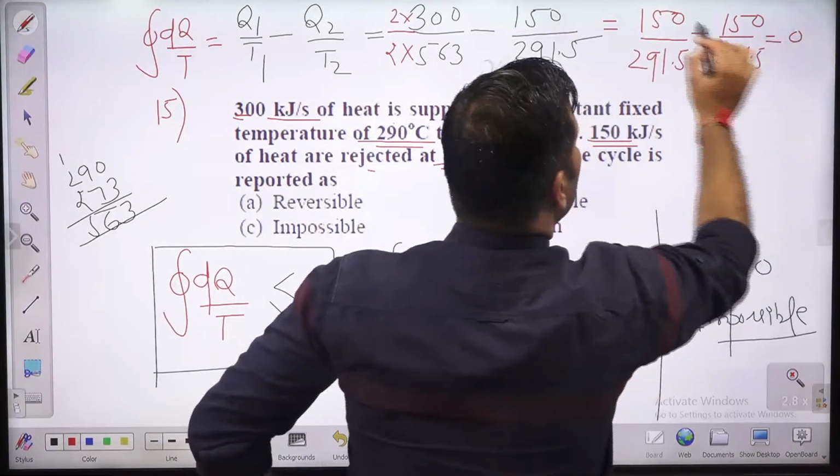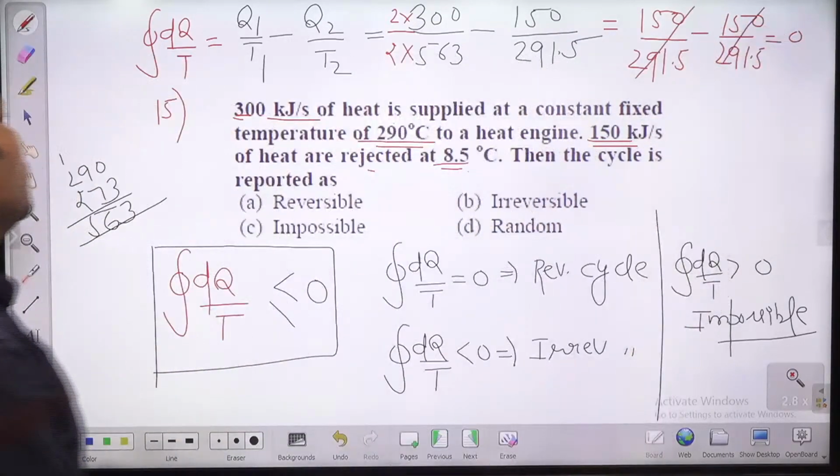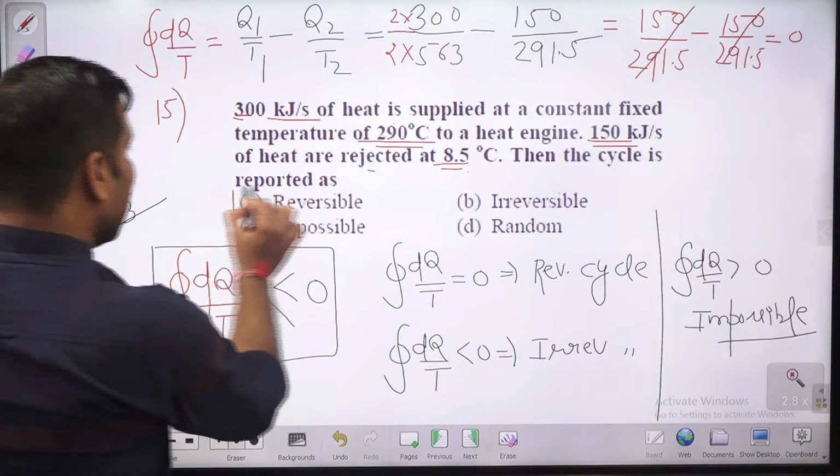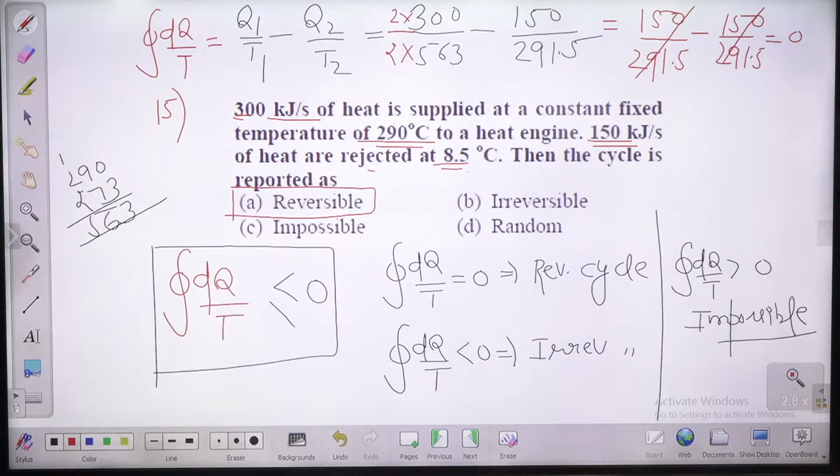So one is positive, one is negative. So this will come out 0. So cyclic integration dq by t is coming out 0. It means the given cycle is a reversible cycle, guys. Given cycle एक reversible cycle है बच्चों.